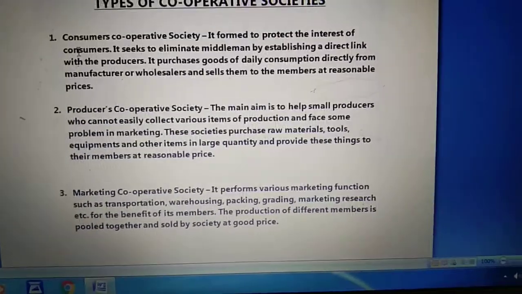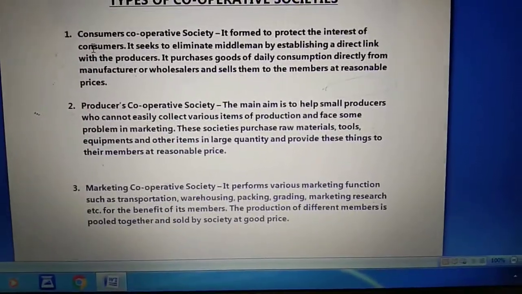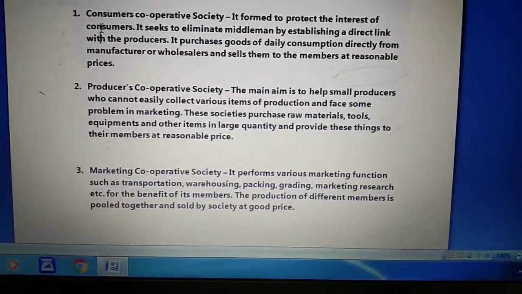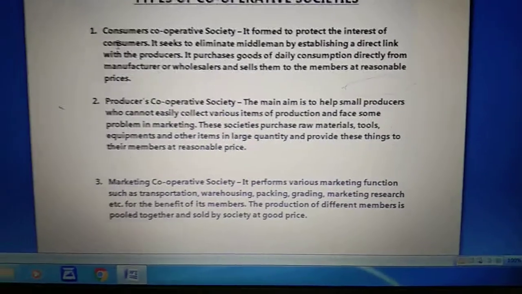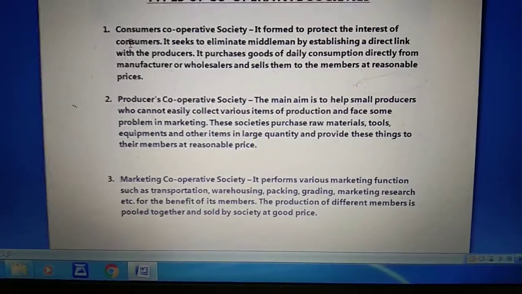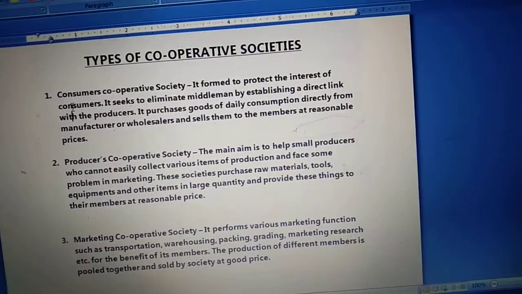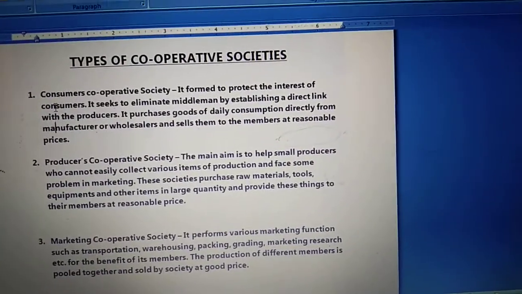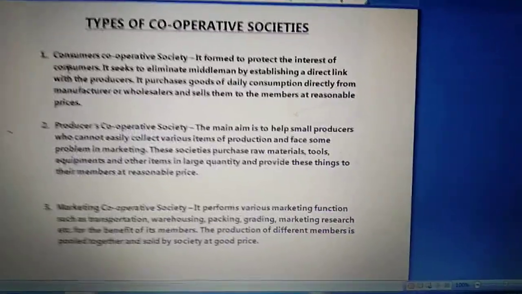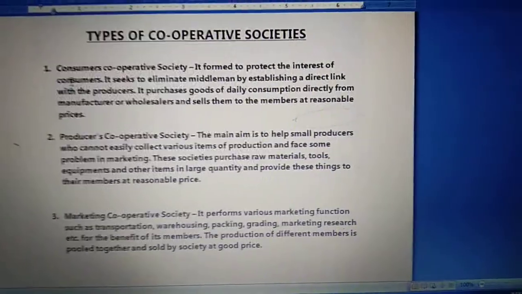Basically student, in a consumer cooperative society, they purchase goods in bulk directly from the wholesaler and sell goods to the members, thereby eliminating the middleman. In this case, if there is any profit, that profit is distributed on the basis of either the capital contribution of the society members or the purchases made by the individual member. So the first type of cooperative society is the consumer cooperative society, which protects the consumer in the market by removing middlemen and directly providing a link between the producer and the consumer.